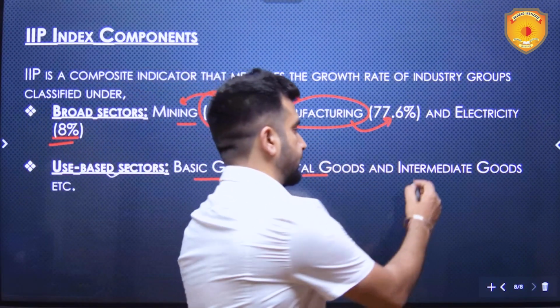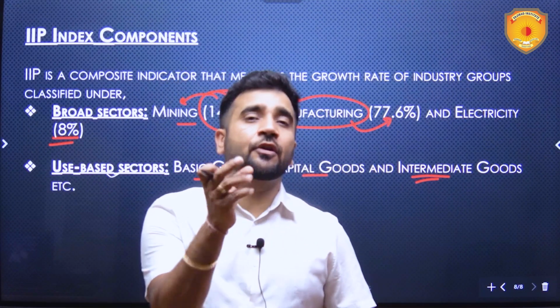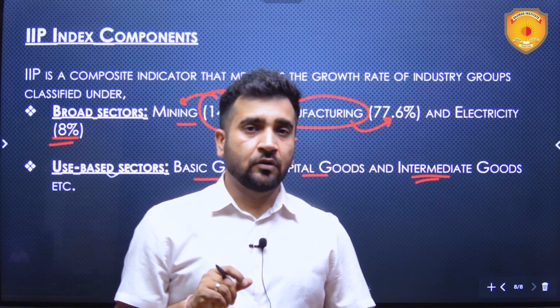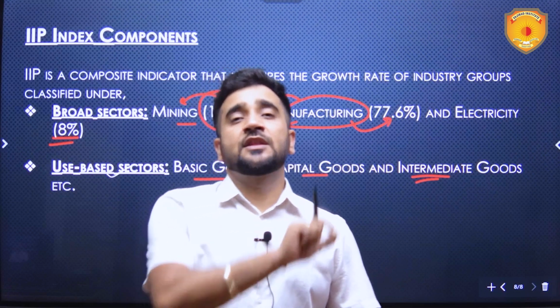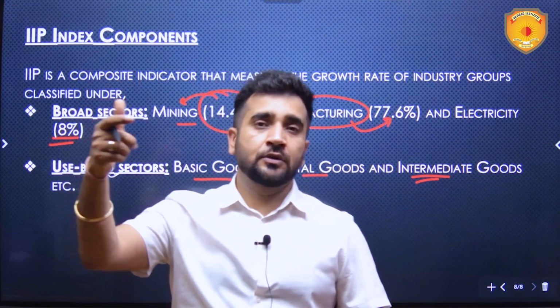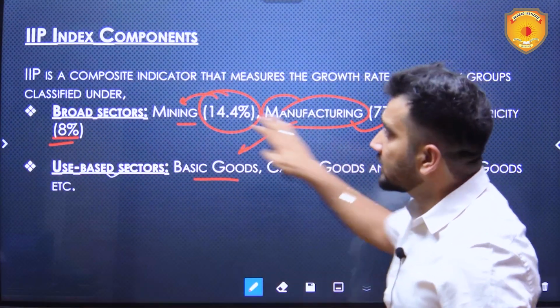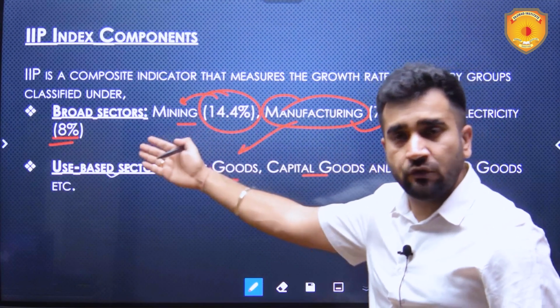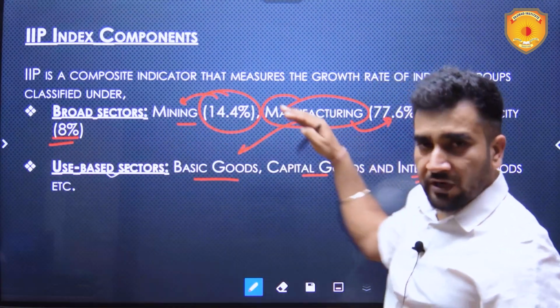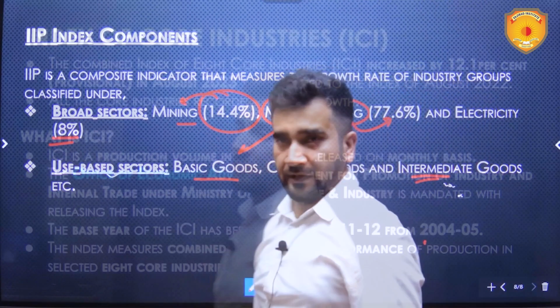Intermediate goods basically are spare parts and all kind of. Those are not finished products, but yes, they are used in finished products to make them function. So these are basically use based categorization. These are the broad sectors. Most of the places you will read that IIP components are manufacturing, electricity and mining.